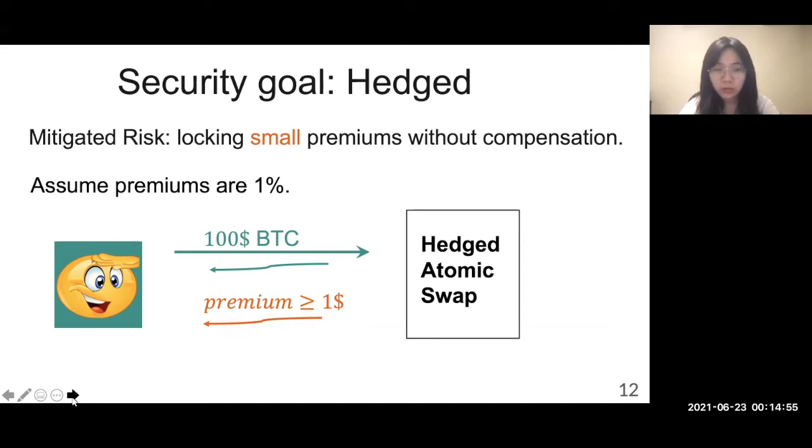We assume the premiums are 1% of the amount of assets to swap, and they are small. If they are not small, we will fix that in our bootstrapping protocol. Now, using our hedged atomic swap, if a conforming party escrows $100 worth Bitcoins to swap, which are finally refunded, this party will get no less than $1 worth asset as compensation.